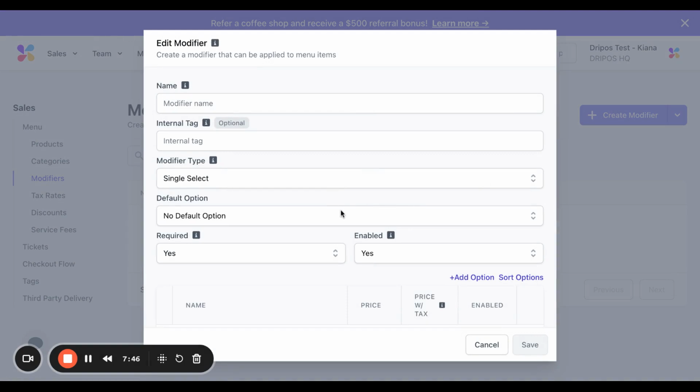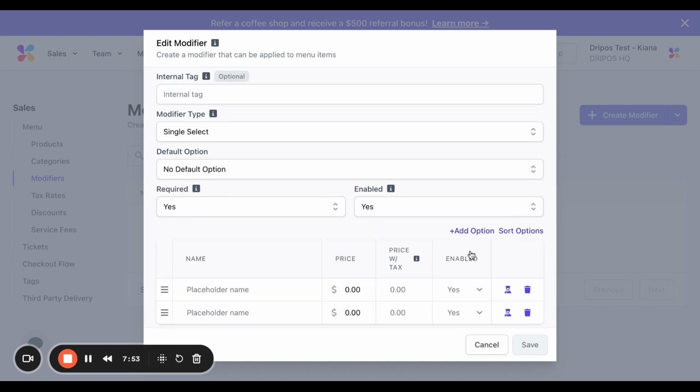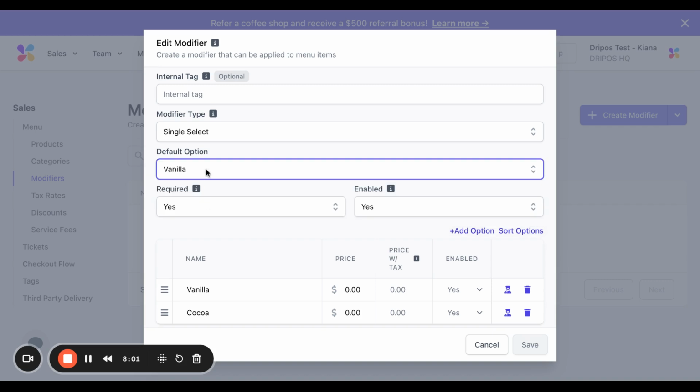For add-on modifiers as well, aside from the modifier types, you can also do default options. To do that, once you have your options in, you can select from the drop-down what you want to be selected by default, and then customers can always change this as well. Next, required: if this is set to yes, then the customer must select an option listed in order to add the item to the cart.